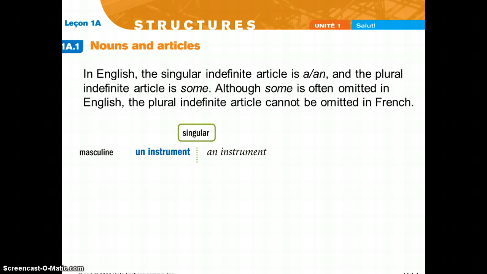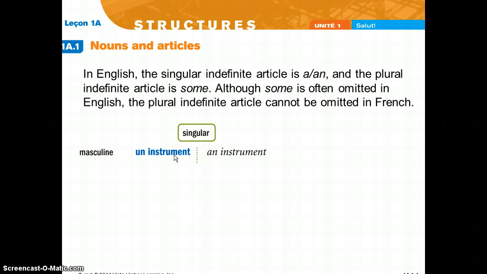So let's look at an example of a masculine noun with the indefinite article. The indefinite article, the word for a or an for a singular masculine word is un instrument, which means an instrument. How do we know what this word is going to be for something that is an object and not a person? When we learn the word for whatever the object is or the place is, we have to remember the little word that goes with it, un instrument.